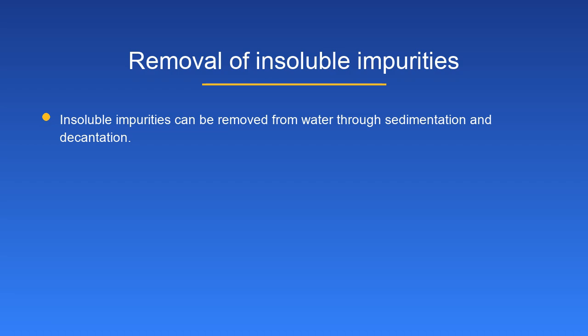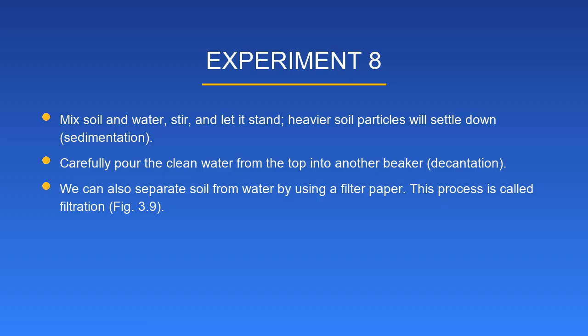Removal of insoluble impurities. Insoluble impurities can be removed from water through sedimentation and decantation. Experiment 8. Mix soil in water, stir, and let it stand. Heavier soil particles will settle down. Sedimentation. Carefully pour the clean water from the top into another beaker. Decantation.